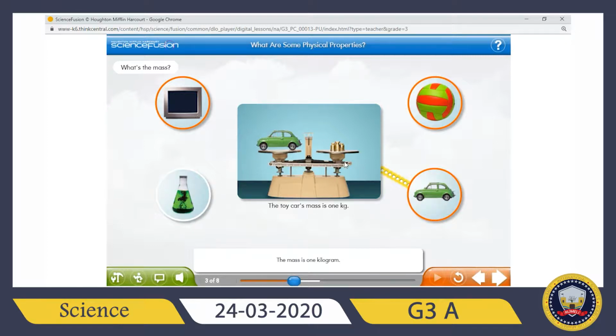So how can I measure it? I can put grams here. So when they get equal, I can say, okay, this is equal, so it means the toy car represents 1 kilogram. What about the last glass one?